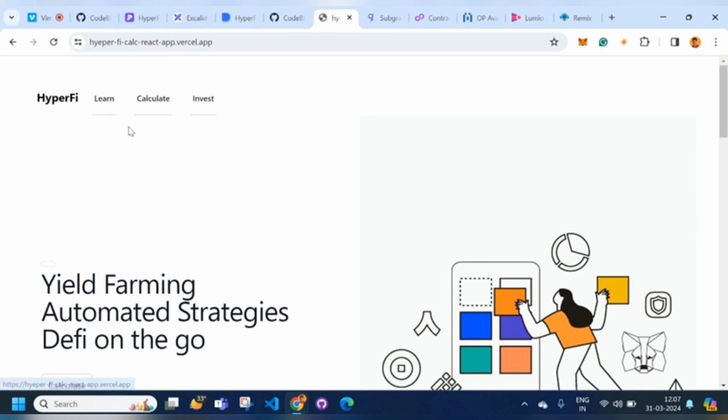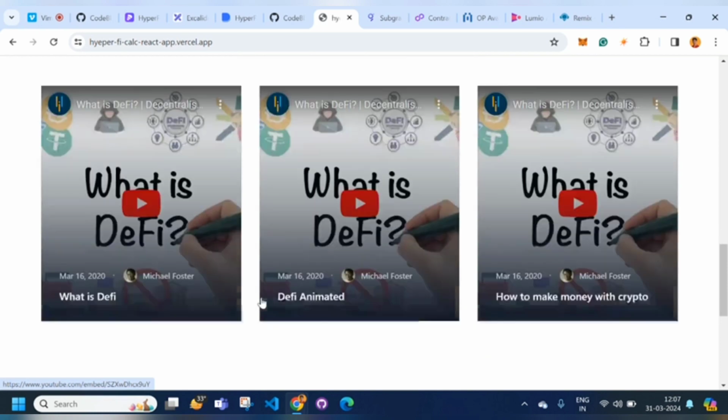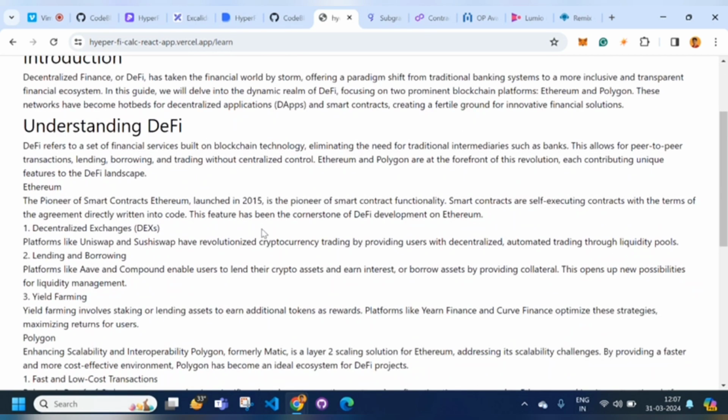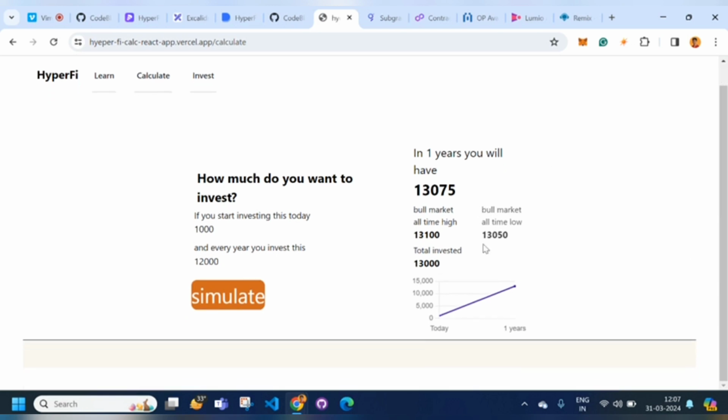This page has two sections: the learn section, where the user can understand what crypto, blockchain, and DeFi are, and much more detail about how DeFi and crypto work. Then it has a calculate section where the compound calculator is present. This compound calculator shows how much they are going to generate if they start with an investment. So if I'm starting with an investment today of $1,000 and every year I invest $12,000 for the next year, then I'm going to get these algorithmically generated values, and these will be the strategies.